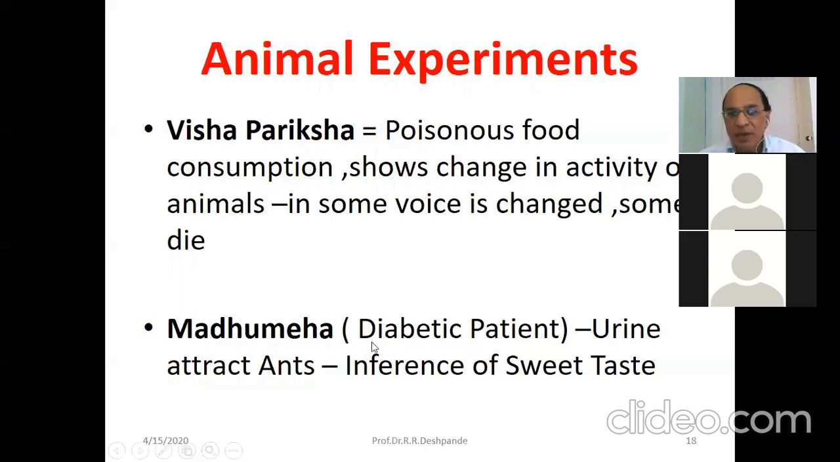Then Madhumeha, diabetes mellitus. It has been mentioned in Ayurveda that the urine of the Madhumeha patient attracts ants. And this ant creature is attracted towards sweet. Everybody knows that whenever we put sugar or jaggery, all the ants come. So they mentioned that the Madhumeha patient's urine attracts ants. That means the urine has a sweet taste, which is nothing but glycosuria. So glycosuria was diagnosed at that time by these animal experiments, and then they wrote, yes, they have this condition.